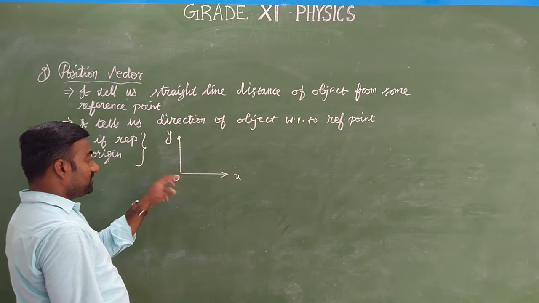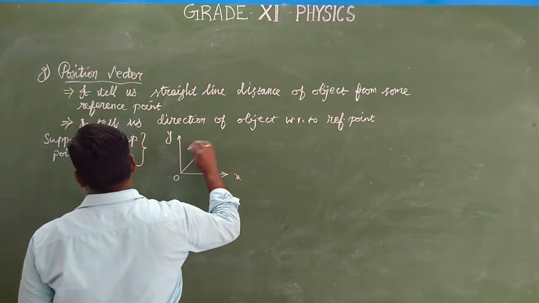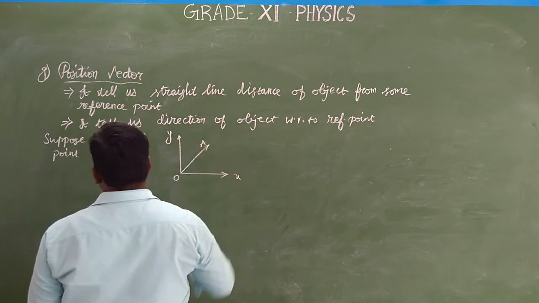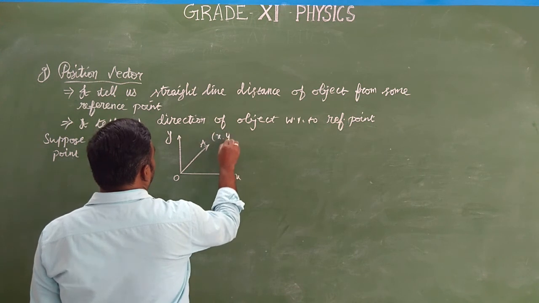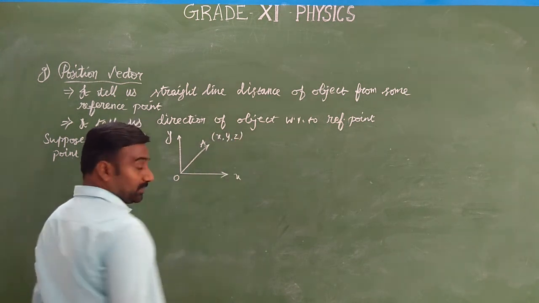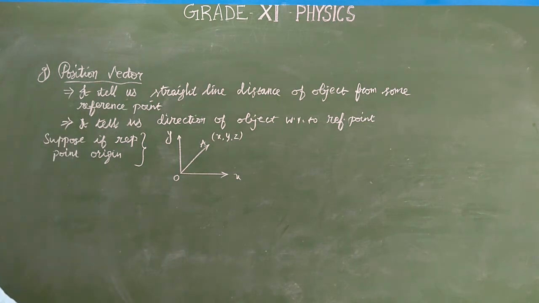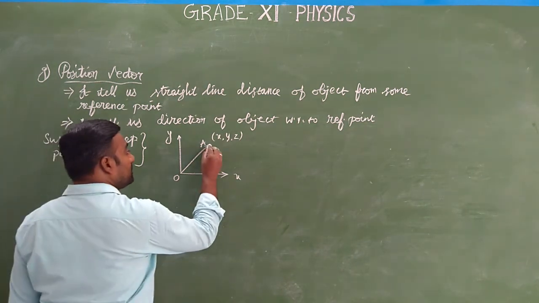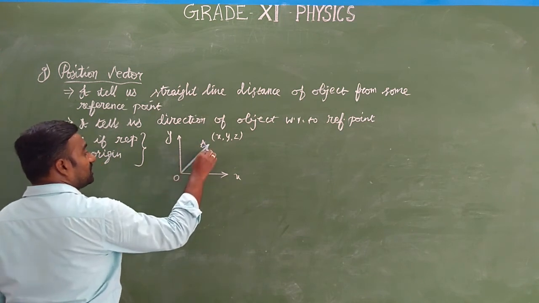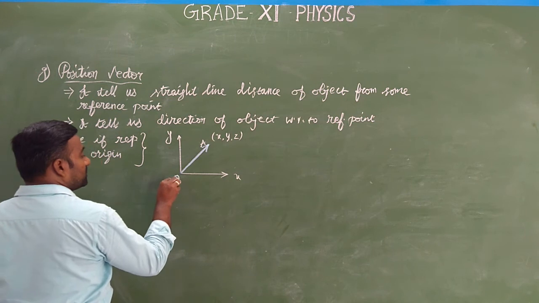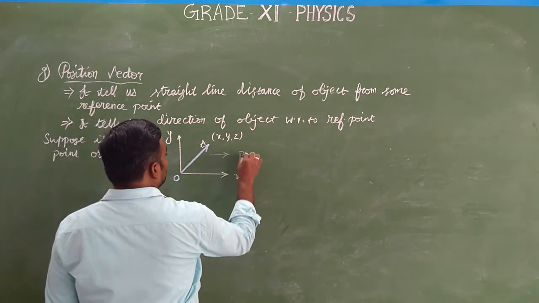We have taken the reference point as origin. Let OA be the vector, and this vector is located in x, y and z plane. So in this case, this is the given position vector, in which the reference point is taken as the origin. So this is called as position vector.